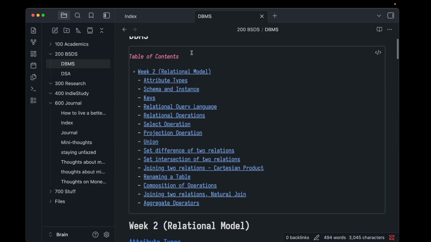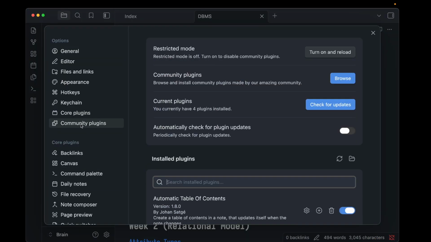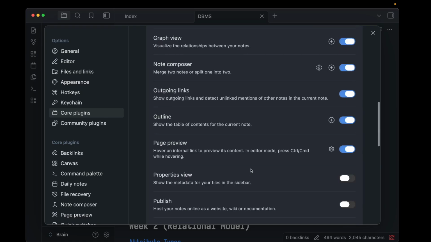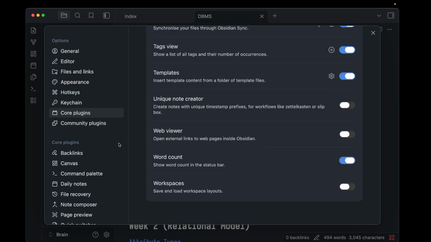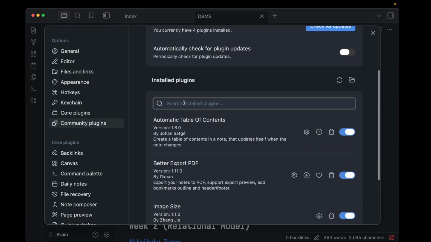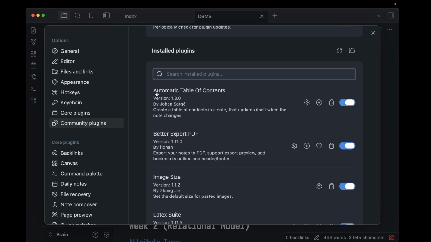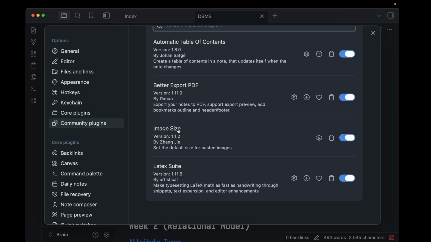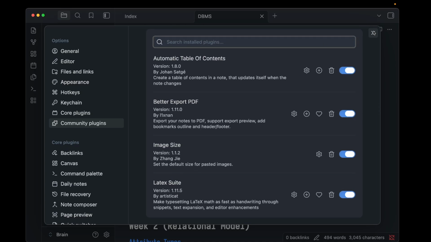This is a plugin, by the way, table of contents. I will show you what plugins I have. So the core plugins are the same, right? Everything's the same. And then I have this automatic table of contents, and then better export PDF and image size, also LaTeX Suite. So I will show you a problem.